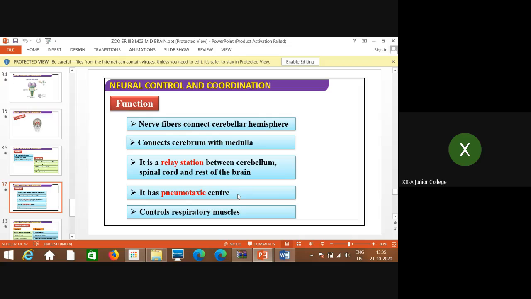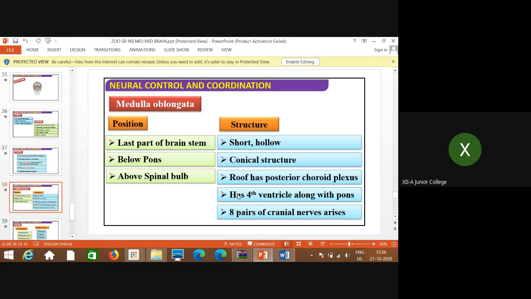And wherever it is required, for example if fast breathing is required in different activities, in that case the maximum amount of air is taken inside, wherever and whenever it is required. So that control is done by this center. That's why this is called the pneumotaxic center. So it controls respiratory muscles for inhalation and exhalation of the air. Wherever it is required, maximum air is taken. Whenever it is required, less air is taken as per that.